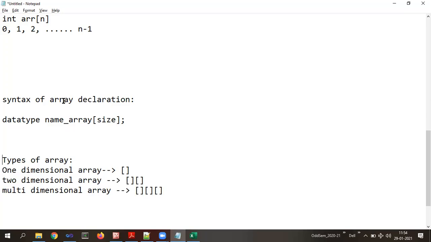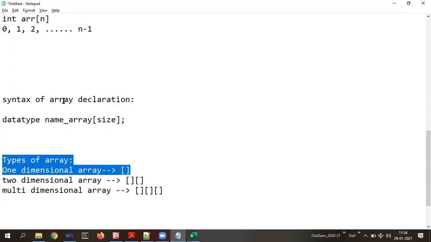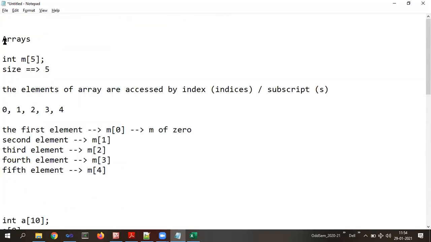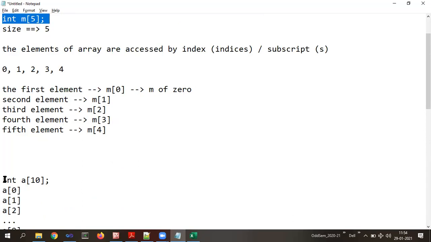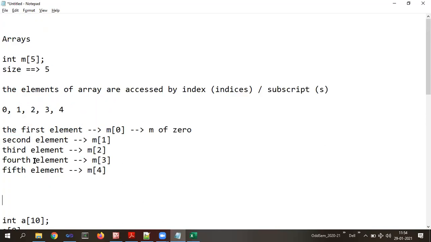Is this basic concept understood? Yes. Now tell me, these examples which I explained, int m of 5 or int a of 5, what type of array is it? Is it a single dimensional or a 2-dimensional? It is 1-dimensional. How did you find it out? By the number of square brackets, that is, the number of index values. It is only 1. If there is only one pair of square brackets, it means it is single dimension or 1-dimensional array, or in short form 1D array.